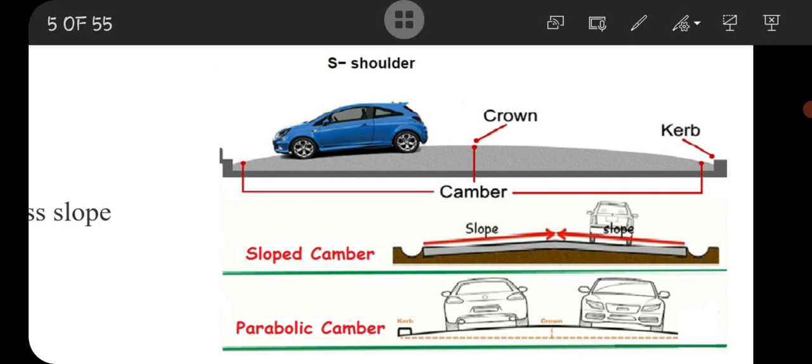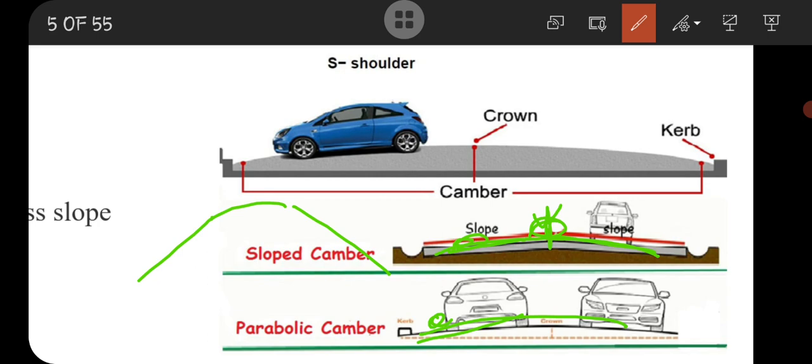Then camber is of three types: straight camber, parabolic camber, and a mix of straight and parabolic camber. In straight camber, vehicles at the end can go at normal speed, while vehicles in the middle can go with very high speed. But in parabolic camber, vehicles can run very fast at the middle, but cannot run slow at the end, but can run very speedily at the middle of the road.